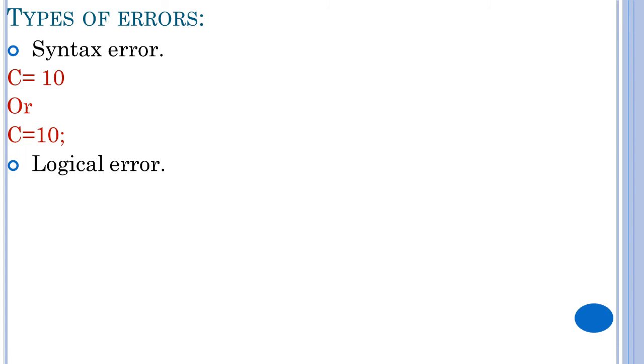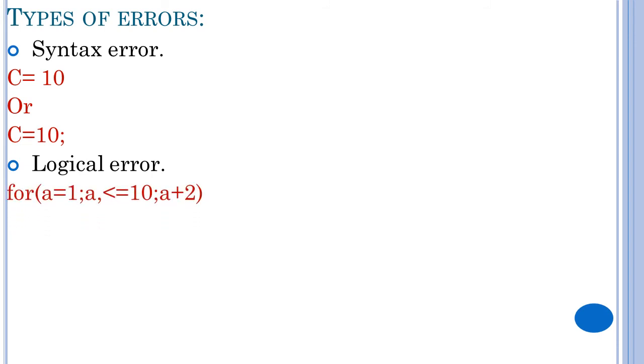Second one is about logical error. Logical error is an error in planning the program logic. While planning, if you made any mistake, that is known as logical error. In your mind you are expecting one output, but you are getting another output. While writing, if you made any logic mistake in a program, that is the reason you will get wrong outputs, right? That is known as logical error.